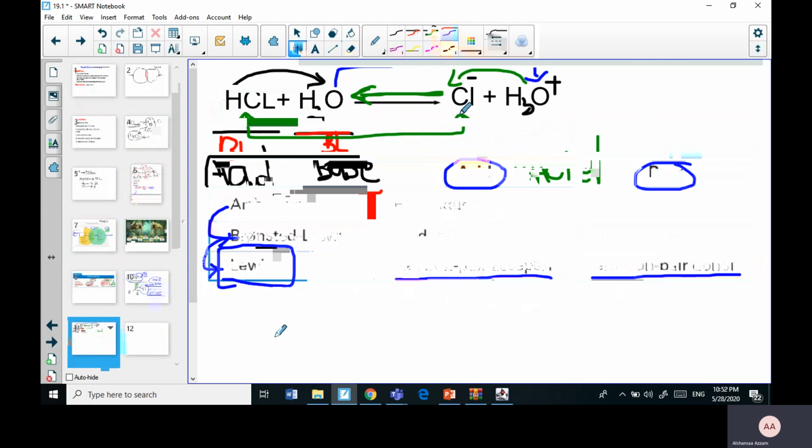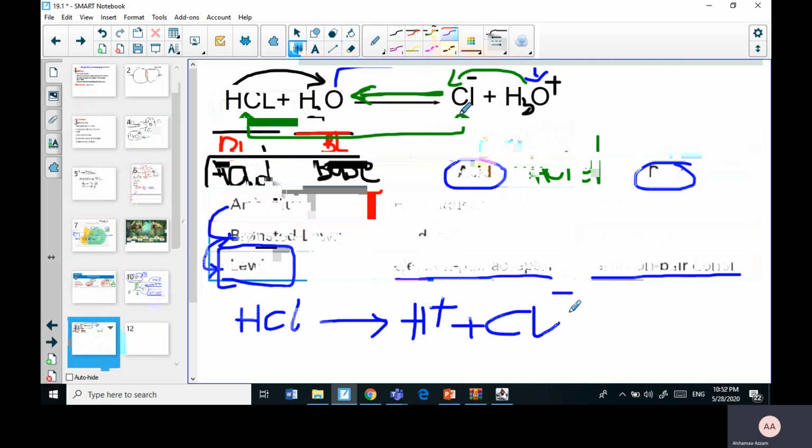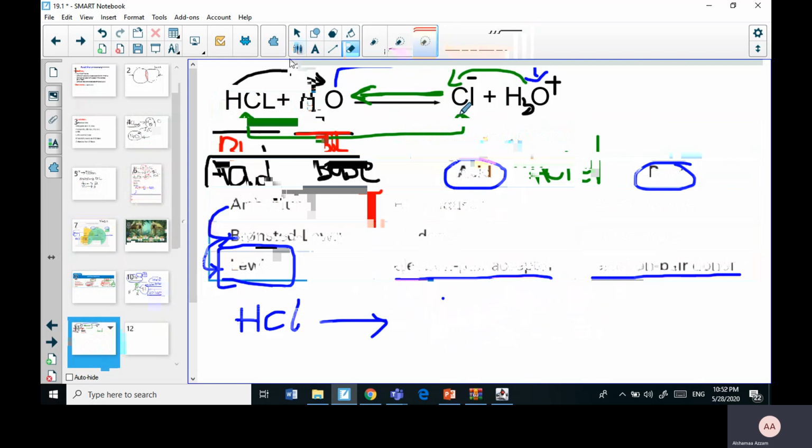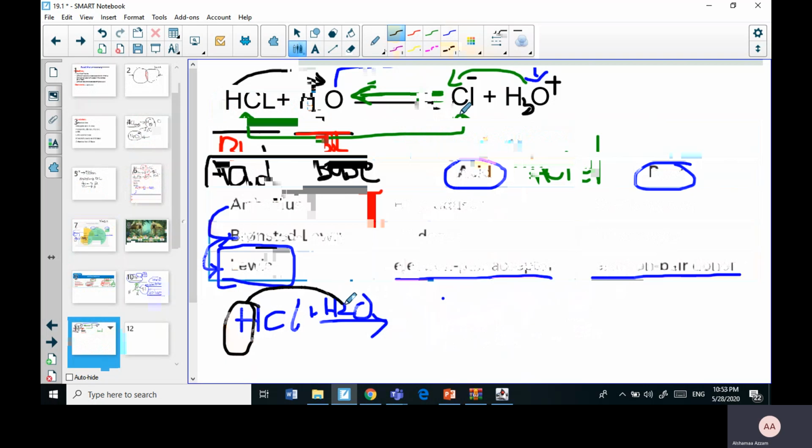So let's take one of them. Let's say HCl. HCl is an acid according to Bronsted-Lowry, because with Arrhenius, for example, it will give us H plus and Cl minus. Or according to Bronsted-Lowry, when it reacts with water, it will only give the H to the H2O, the proton.